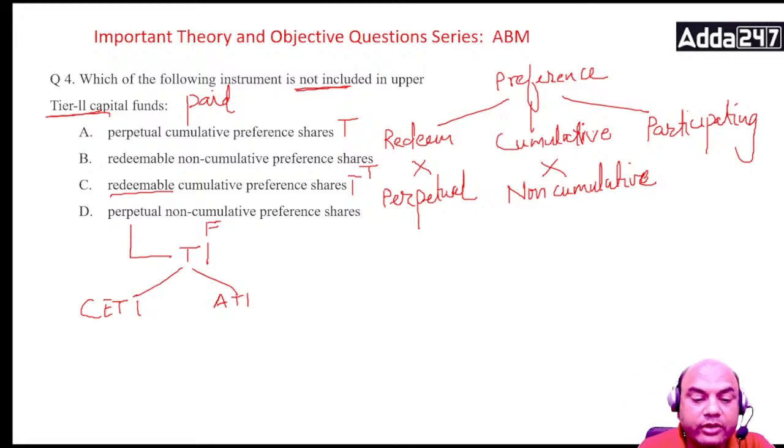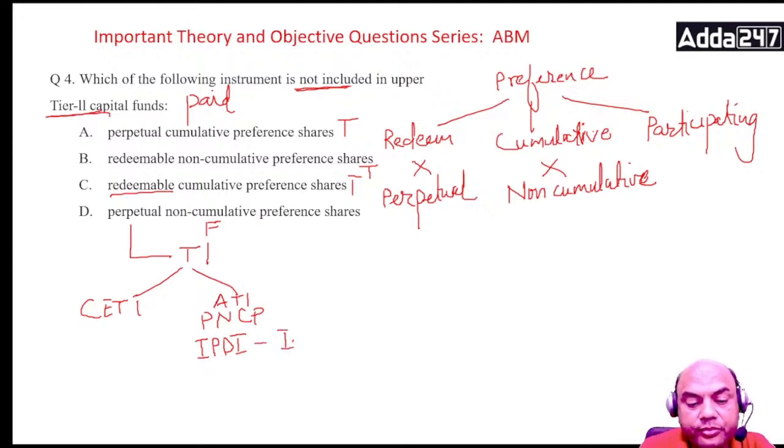So this is AT1. AT1 includes two parts. One is PNCP, perpetual non-cumulative preference shares, and IPDI. What is IPDI? Innovative perpetual debt instruments. Do you want me to write it?